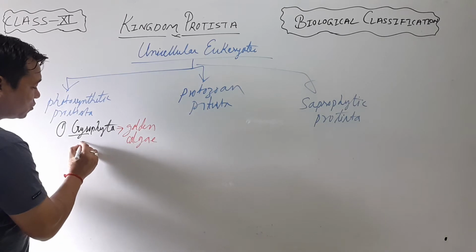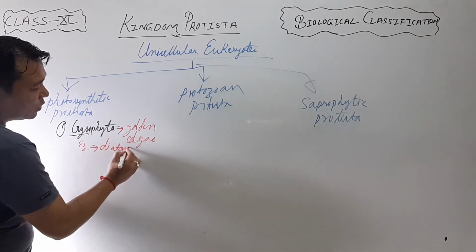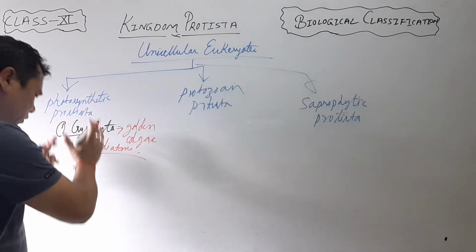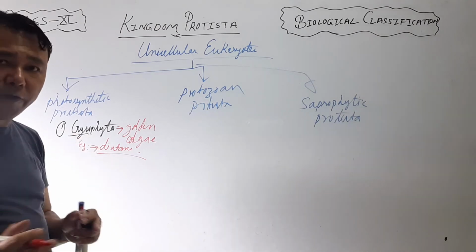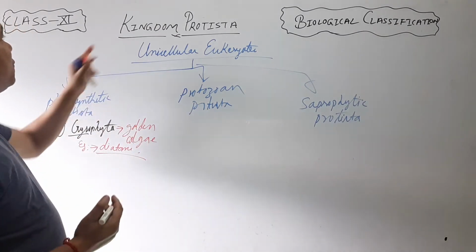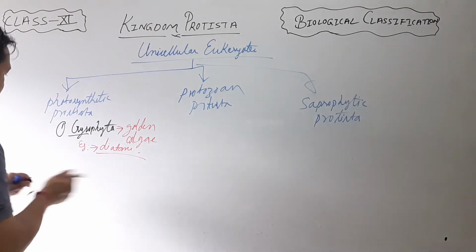Examples हामी के लिन सक्छौं? The example will be diatoms. So about this Chrysophyta, whatever groups come under this Protista, we'll study separately in a separate video. So today we are classifying this kingdom Protista. Okay. The second type is